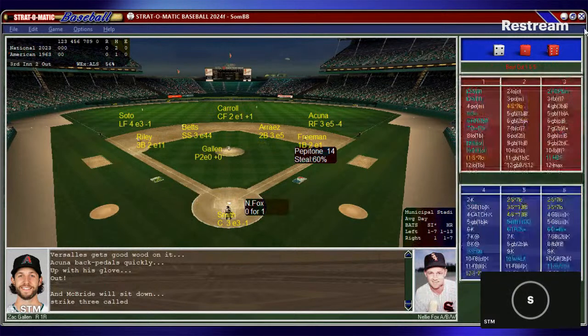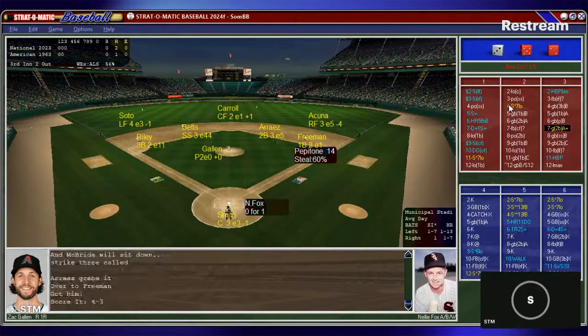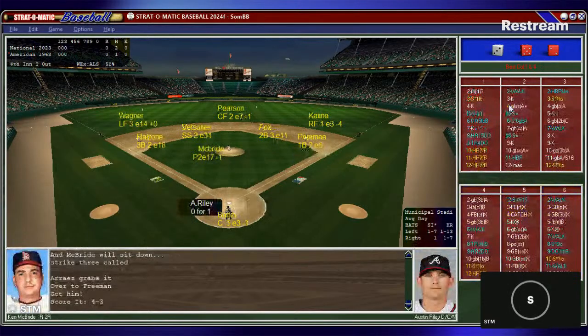Here's Nellie Fox. He's 0 for 1 in the ball game. Smith puts down the target. Gallen looks in with a runner on first and two out. Here's the pitch to Fox, and that's a ground ball to second. Arise throws them out, and through three, not much going on. We're scoreless. Head to the fourth. National League nothing and the American League nothing.